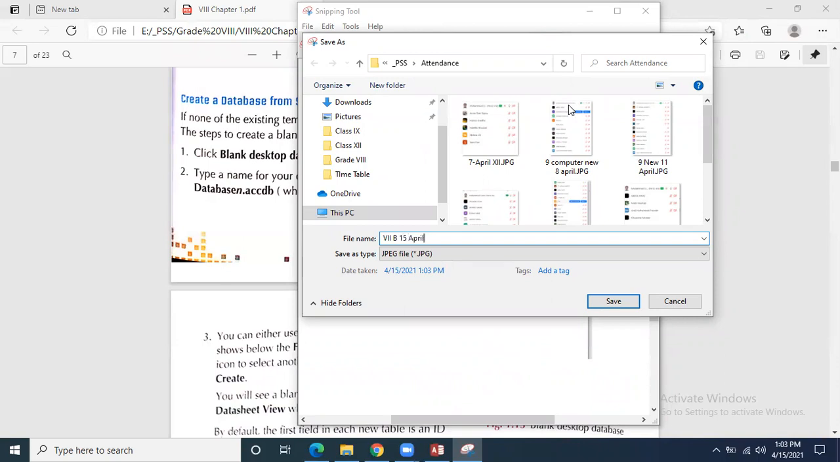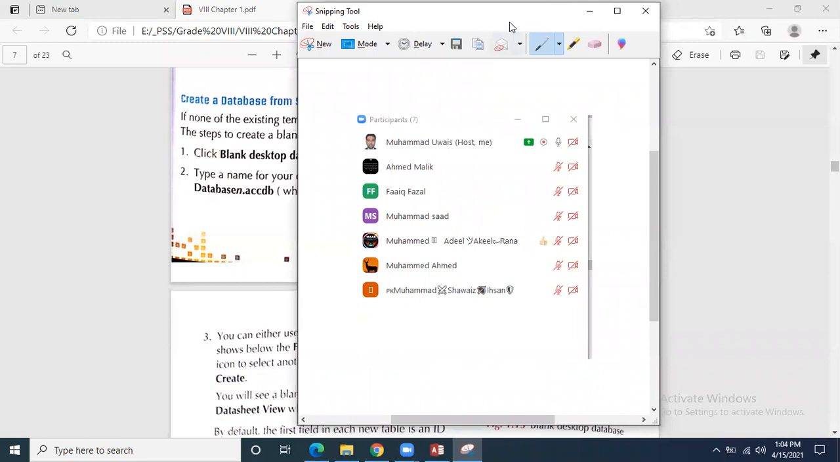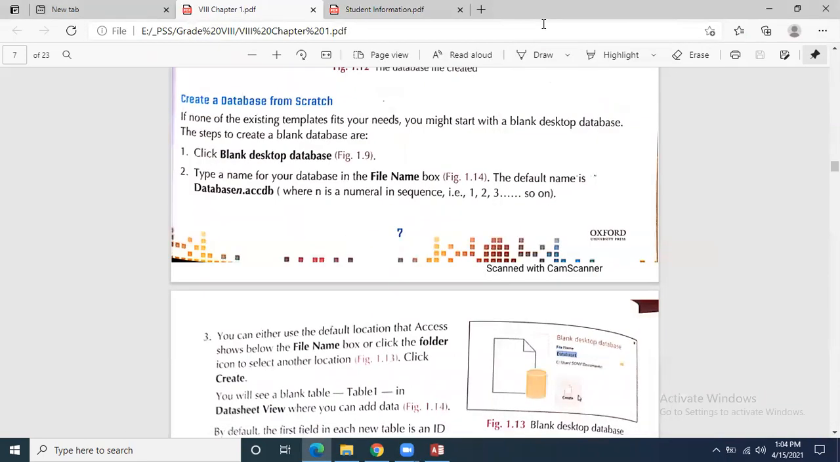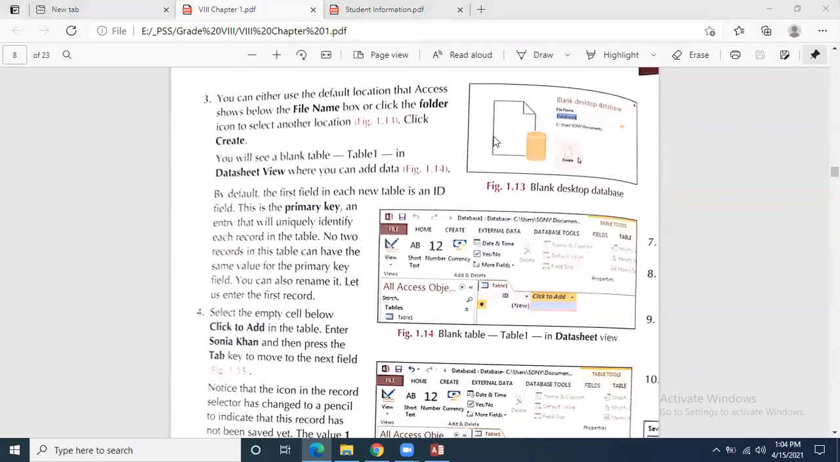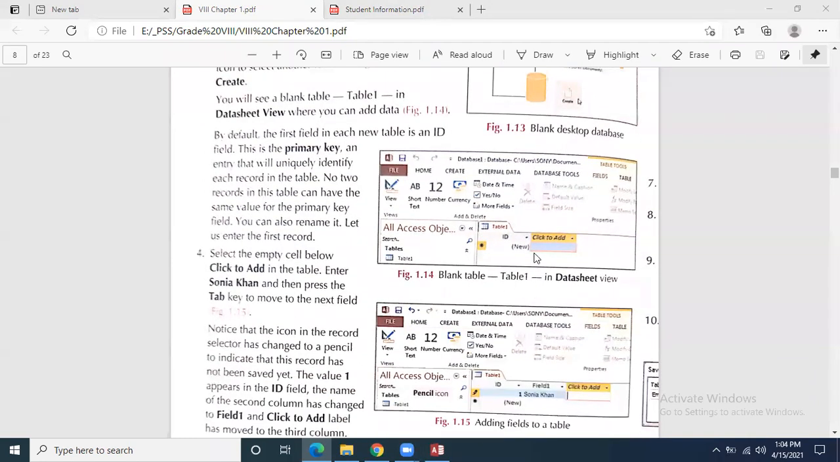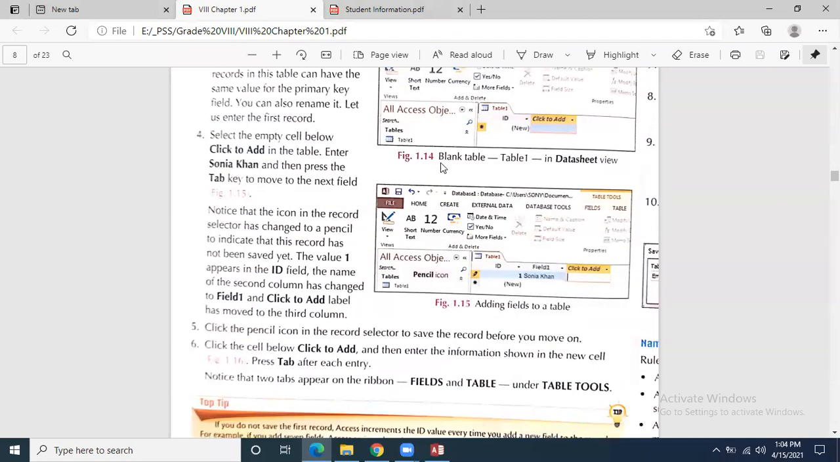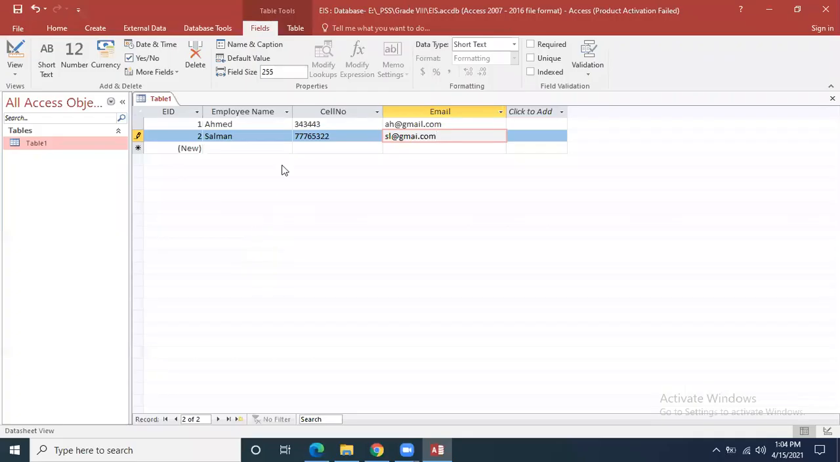15th April. Okay. Yes, students, how to create a table using a blank database. This is clear: how to set the database name first, how to set the table name, how to enter new fields in the table. This is the procedure where they are explaining that by selecting the data type, you can add the table fields. Field 1, field 2. So I added employee ID over here, employee name, employee cell number, employee email.